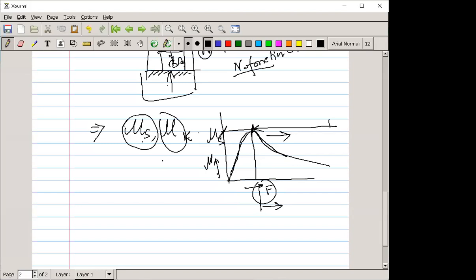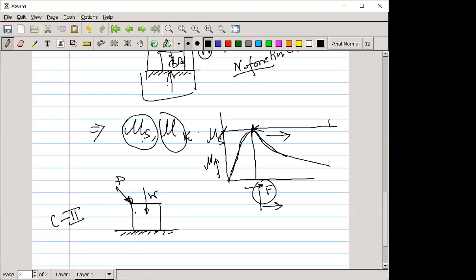Now if the question asks at which condition there is no motion, you can write it as case 2. Suppose this is your body, with its own weight, and you have applied a force P here, for example.